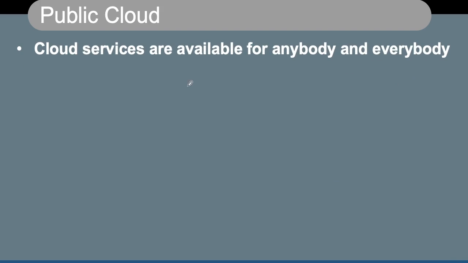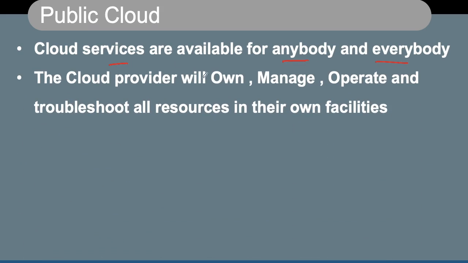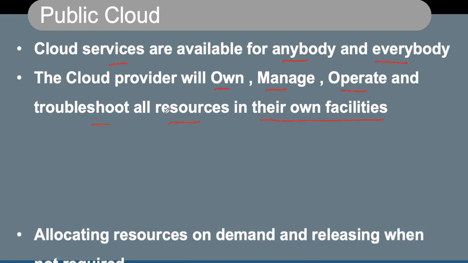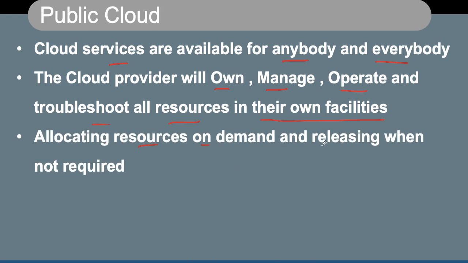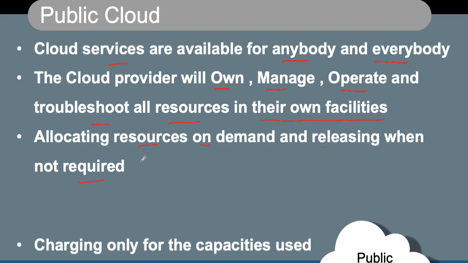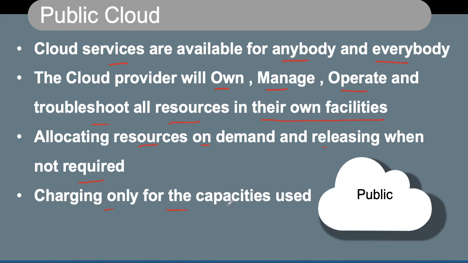In case of public cloud, cloud services are available for anybody and everybody. The cloud provider will own, manage, operate and troubleshoot all resources in their own facility. They have their own huge data centers, which are owned, managed, operated and troubleshot by the cloud provider. Resources are allocated on demand and released when not required. You can allocate resources whenever they are required and release them whenever they are not required, charging only for the capacities which are being used.